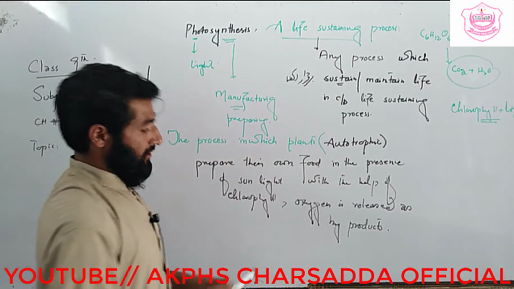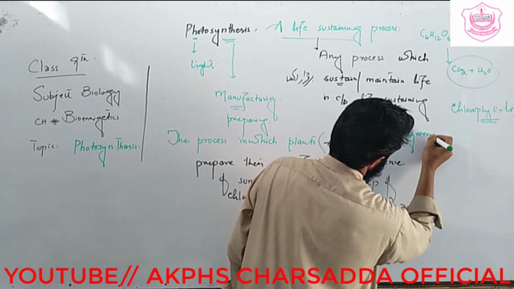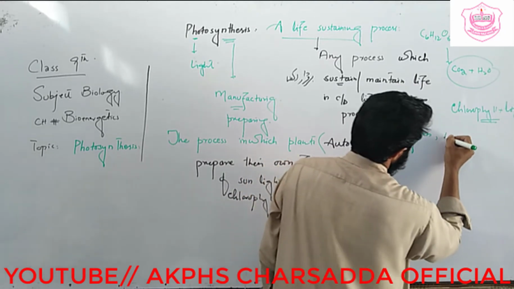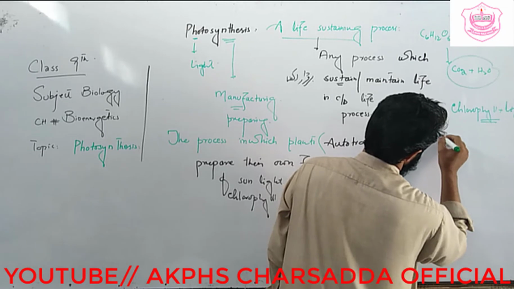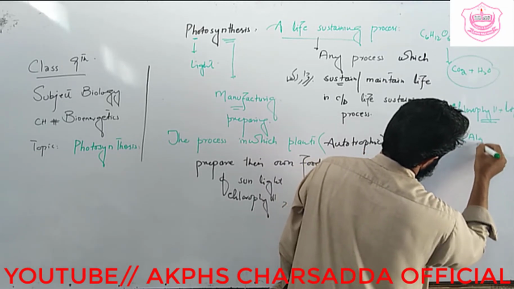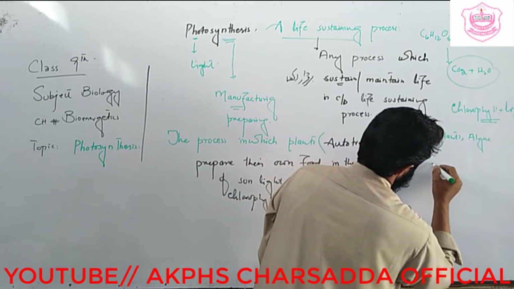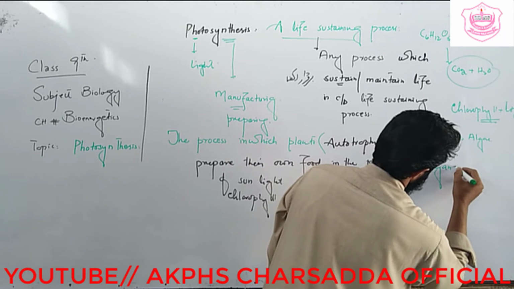Photosynthesis takes place in green plants, in algae, and in special bacteria known as cyanobacteria.